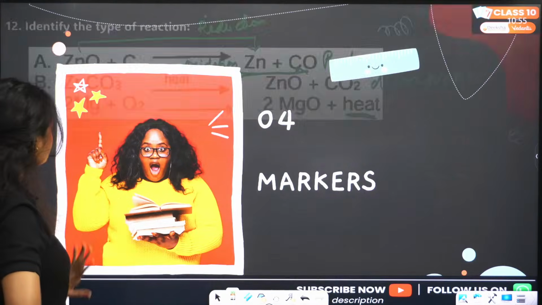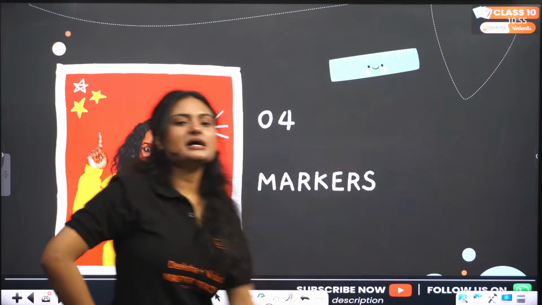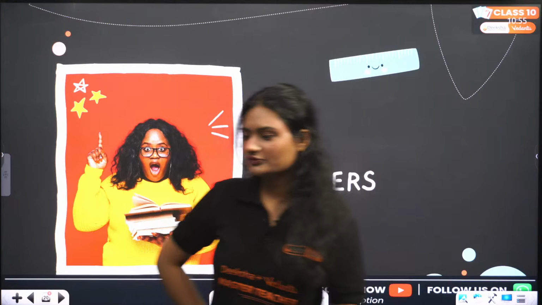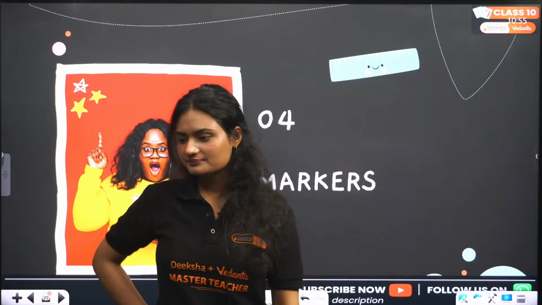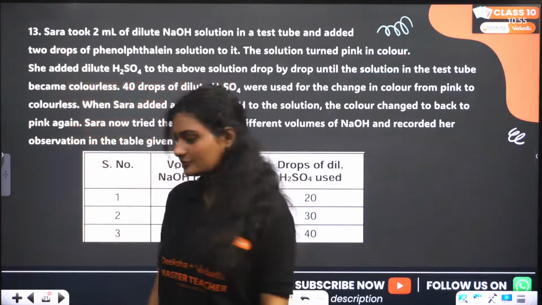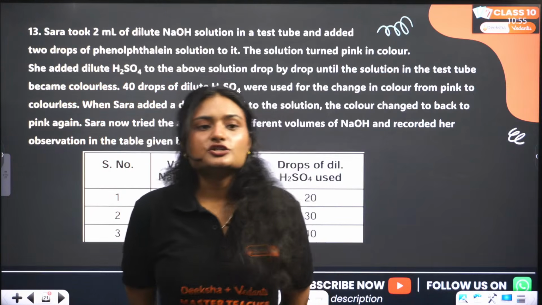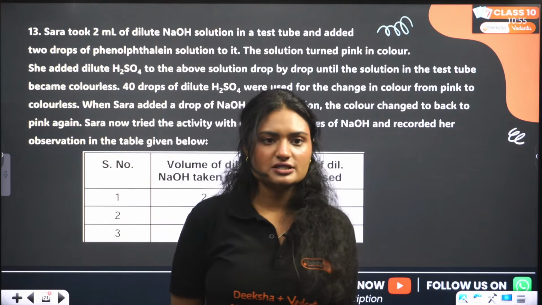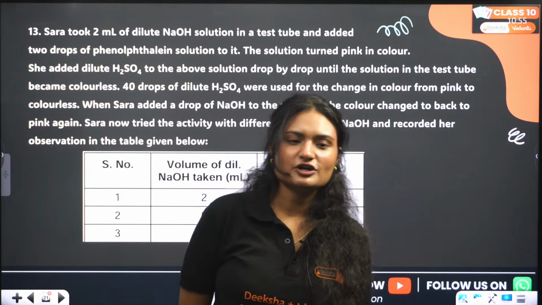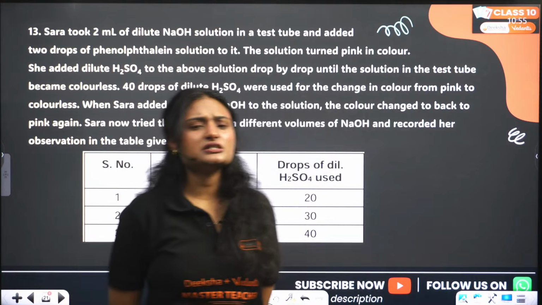Okay, next question. The 4 marker questions are here. Are you ready for the 4 marker questions? Let's start. Sarah took 2 ml of dilute NaOH, sodium hydroxide solution in a test tube and added 2 drops of phenolphthalein solution to it. The solution turned pink in color.